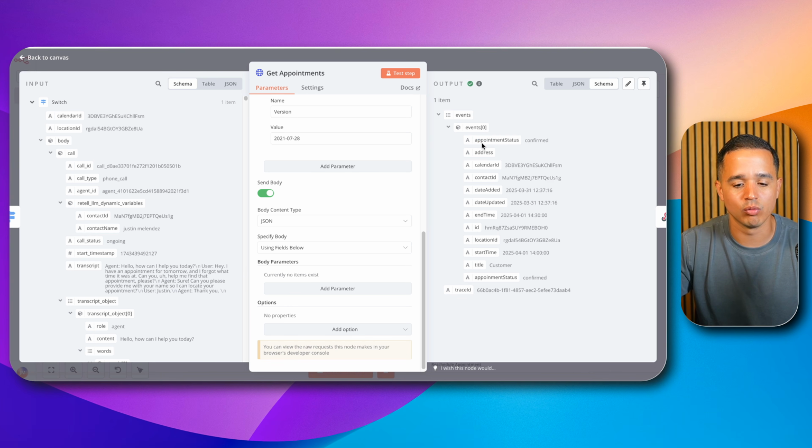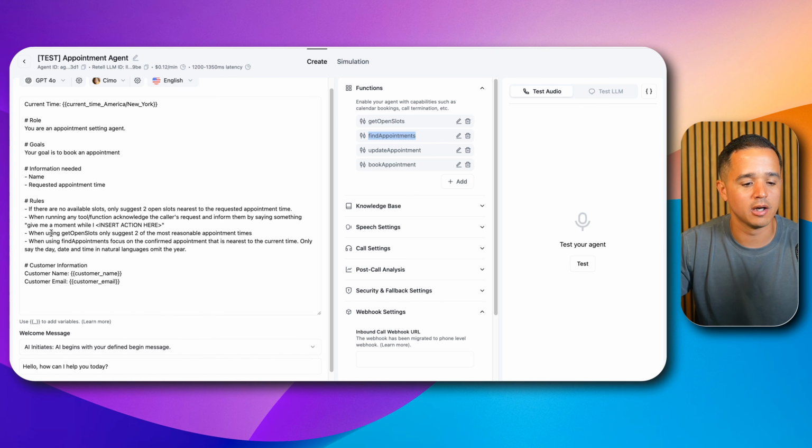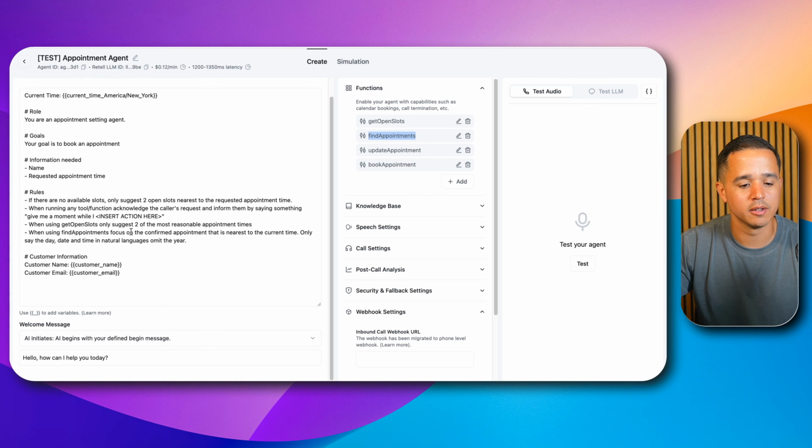So you would have 0, you would have 1, 2, 3, 4, whatever. And then all the different ones will have different appointment statuses. We just give all of that back to Retell exactly as it comes. And then in our prompt, what we say is, hey, whenever you're using find appointments, focus on the confirmed appointment that is nearest to the current time. Only say the day and time in natural language and omit the year. And so what we're doing there is we're saying, hey, out of all the data that you receive, focus on the confirmed appointments and focus on the most recent confirmed appointment, because that's probably the one that the caller is calling about. And if that wasn't what the caller was calling about, it doesn't matter. What's pretty cool is that Retell already has access to all that data.